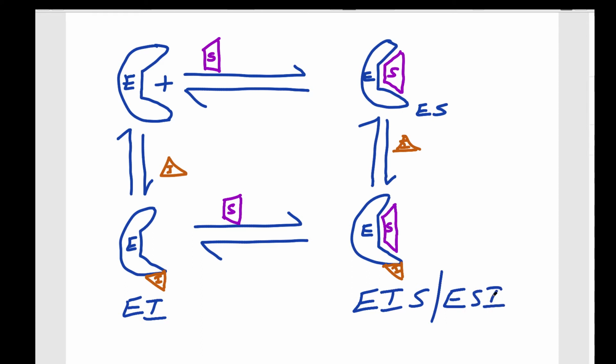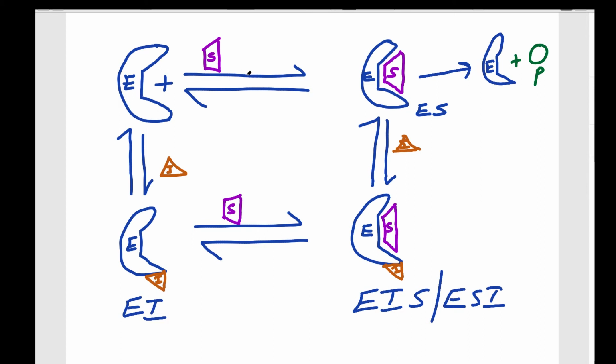Ultimately, only this one will result into the catalysis. Then there is a production of the product. A product formation has taken place. So this is how it is being diagrammatically represented.